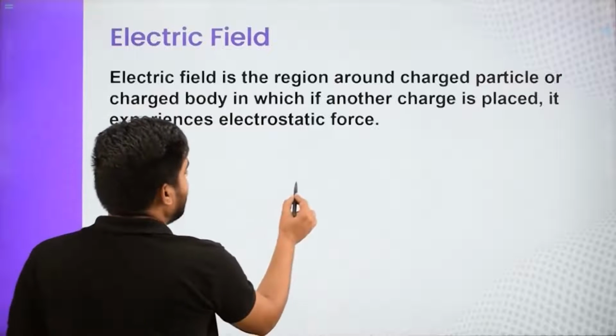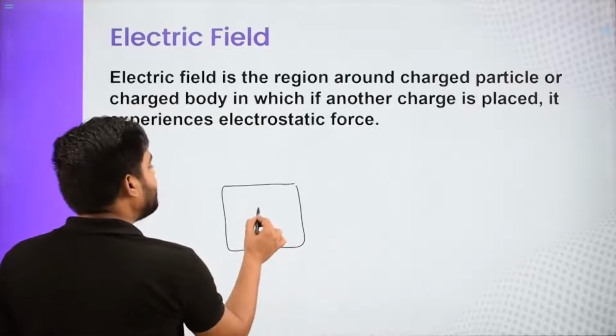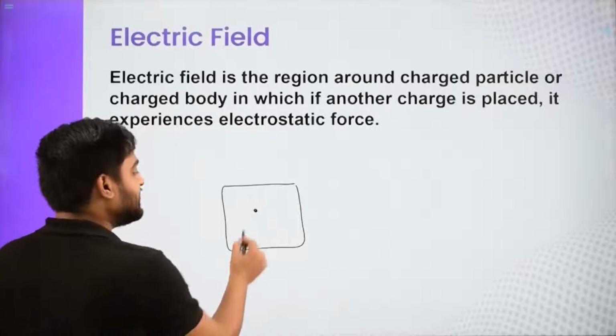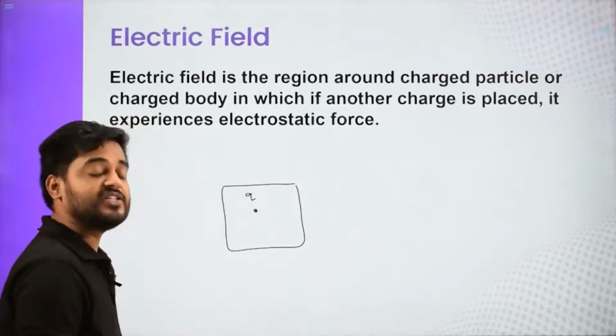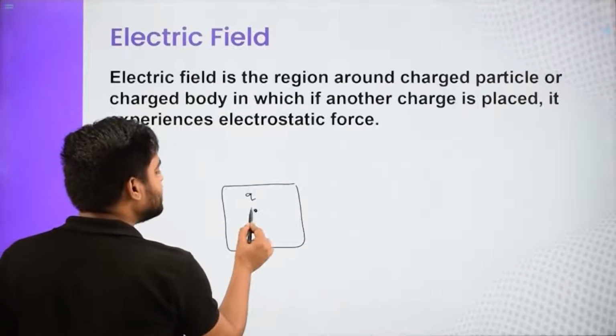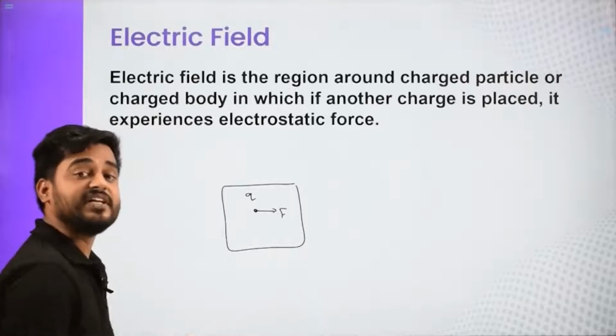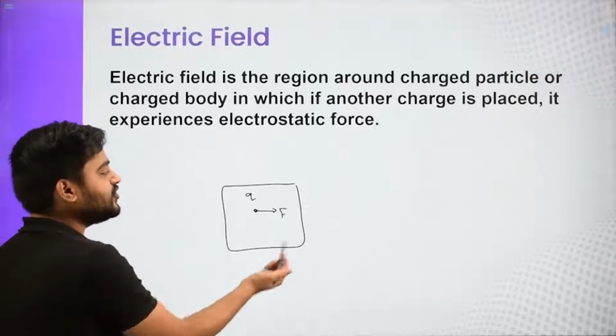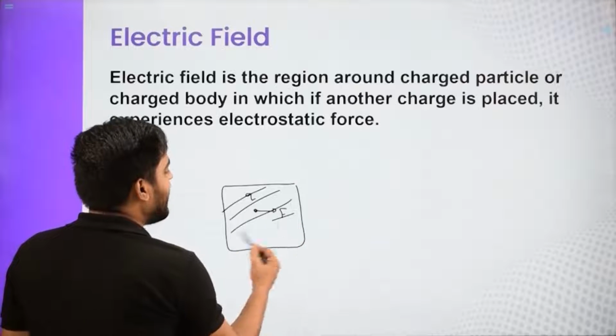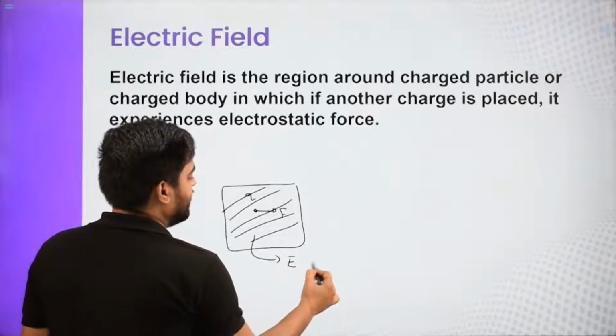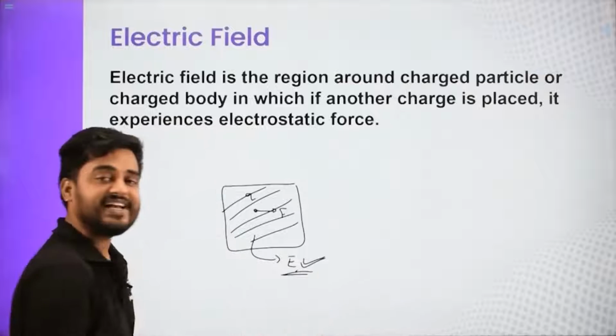So, I will say that this is a region, and if I place a charged object which is having some charge, mass will definitely be associated, then it is experiencing some force, it is trying to go in that direction, and due to which it tries to move, then I will say here there exists some electric field. Okay, there is an electric field present in this region.